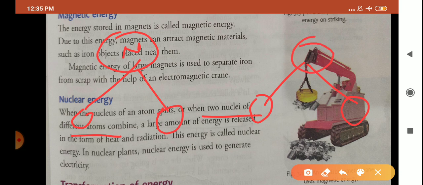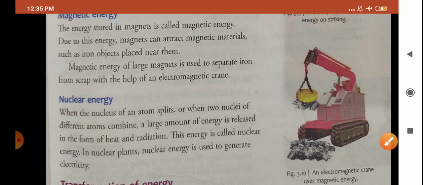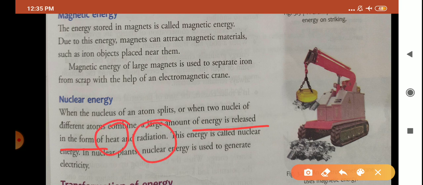So in both the cases, children, what happens? A large amount of energy is released, and that energy is released in the form of heat and radiation. In nuclear energy, either the nucleus of the atom splits, this is the first condition, or two nuclei of different atoms combine.